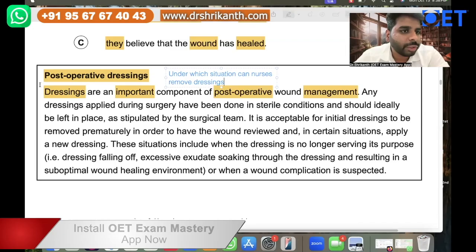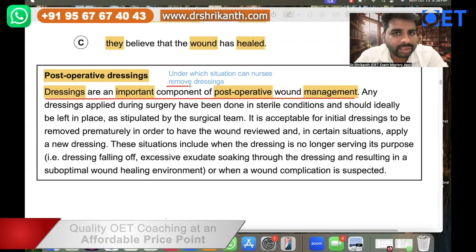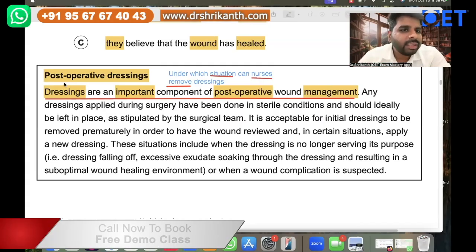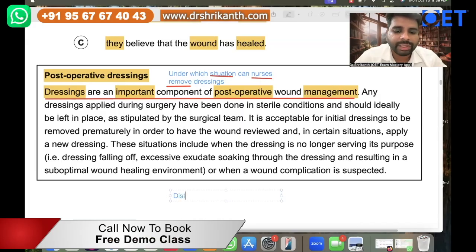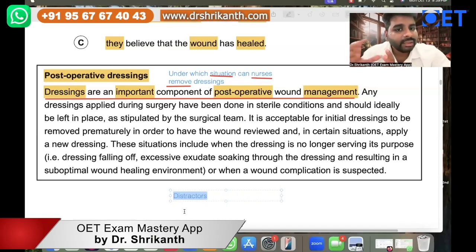Now see, what is the first sentence over here? The first sentence over here is, dressings are an important component of post-operative wound management. Now you see, there is nothing related to removing dressings. There is nothing related to situations, right? And there is nothing related to nurses as well. So this type of information you can say does not contain the answer. So like this, you must be able to identify which information are distractors. See, the OET will have useful information and the OET will have useless information. So the useless information is what we call distractors, right?